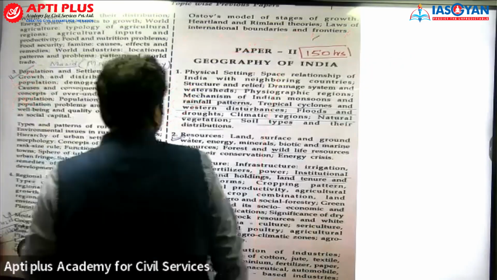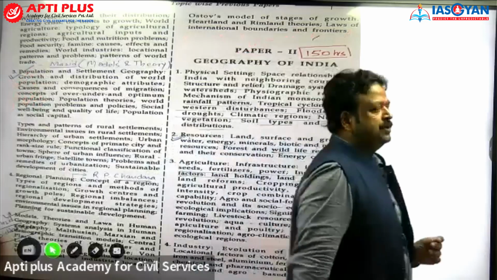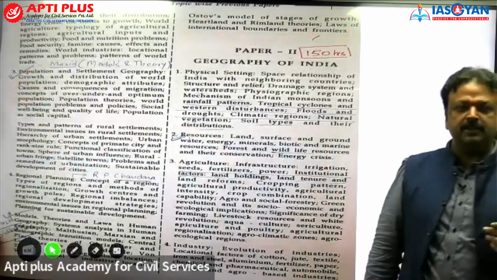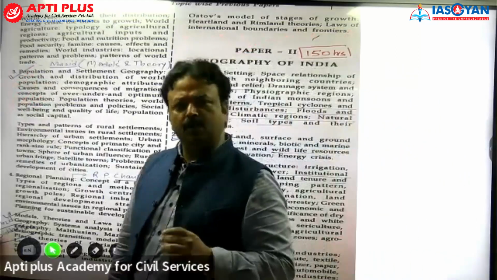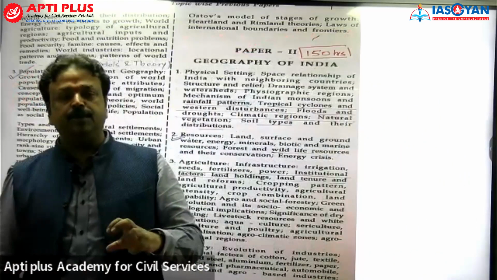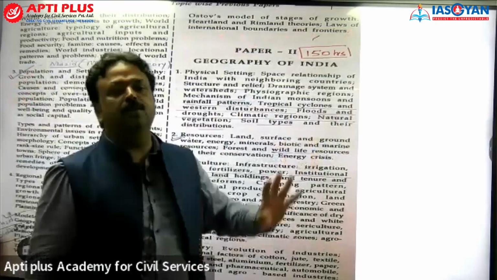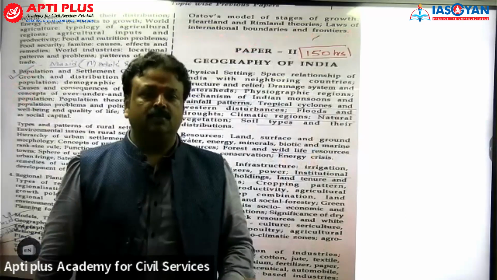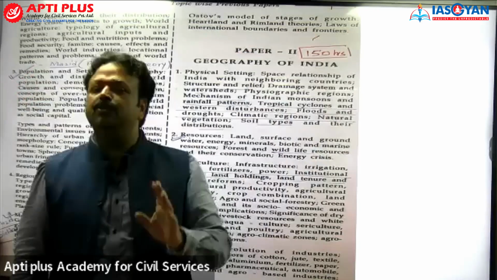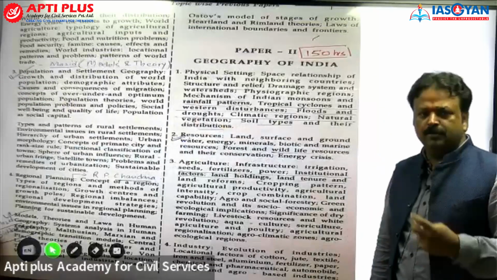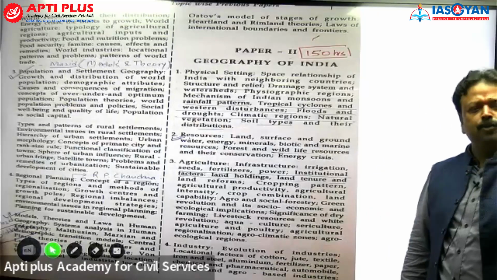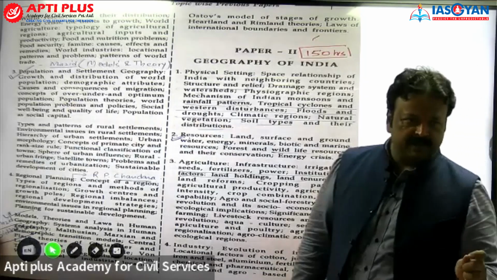And Khuller. There are few chapters which are beautifully explained in R.C. Tiwari, like drainage, industry, agriculture. बहुत अच्छे से दिया है. And there are few chapters that are beautifully explained in Khuller. तो वैसे तो मैं कहूँगा एक भी ले लो, काम चलेगा, क्योंकि बाकी चीजें I will replenish. But if you want to have, तो ये दोनों किताबें आपकी अलमारी में होनी चाहिए आपके ज्ञानवर्धन के लिए.